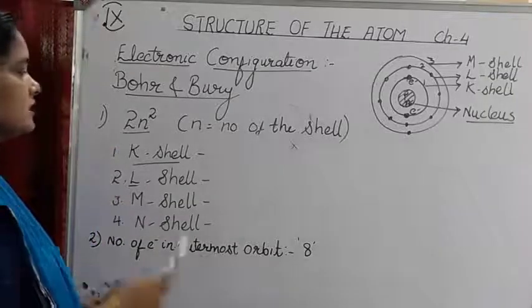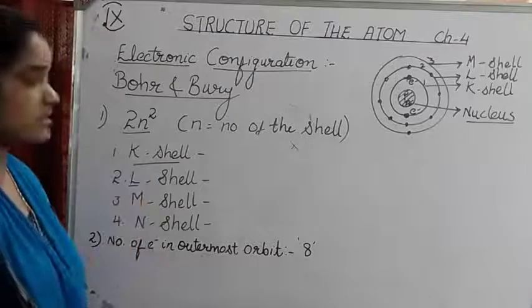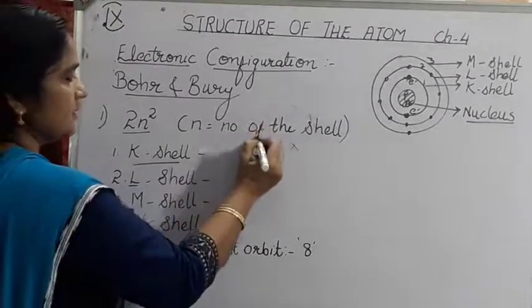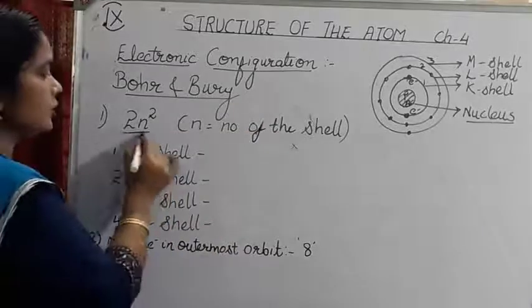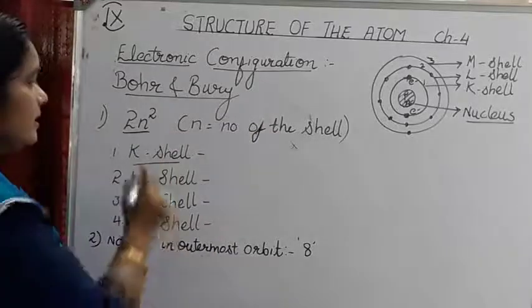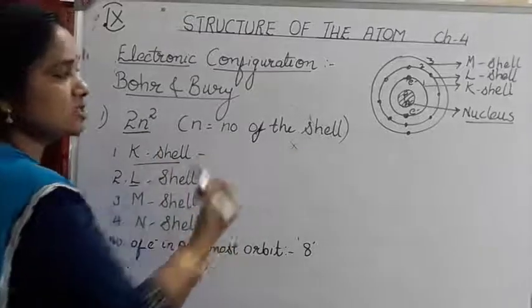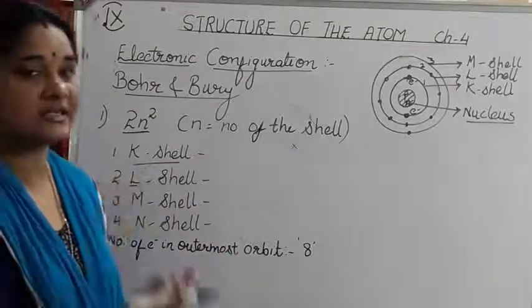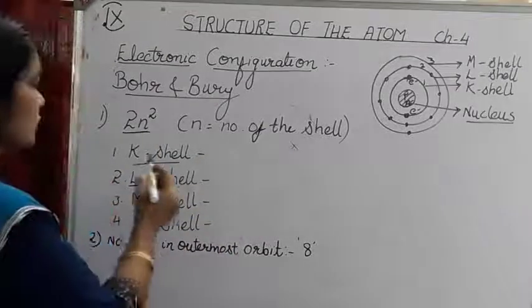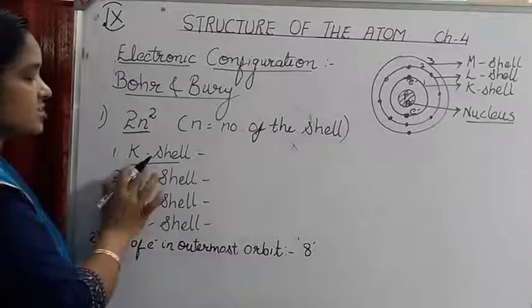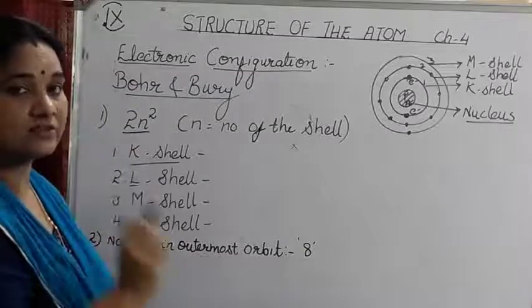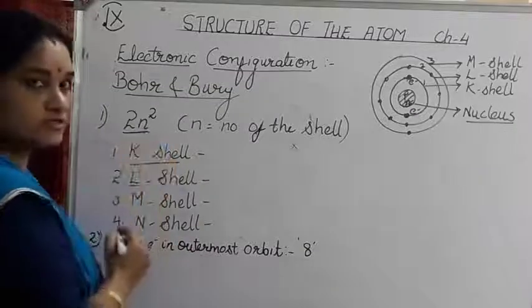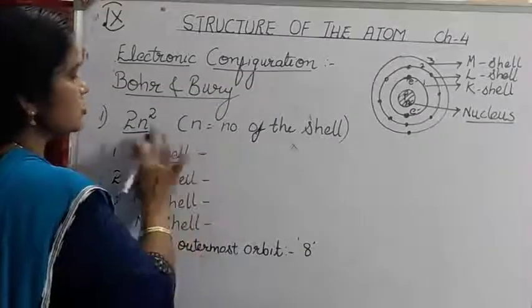So the first rule is the number of electrons present in a particular shell is given by the formula 2n square, where n is the number of the shell, that is the first shell or the second shell or the third shell. So for example, the first shell is the K shell. How many electrons can be accommodated in the first shell? We can find out by using this formula. So the formula is 2n square.